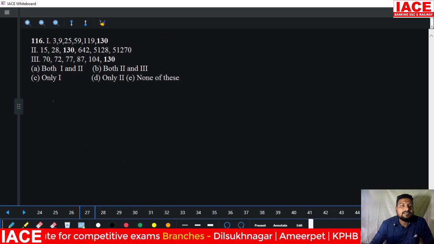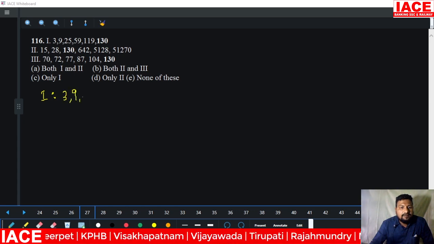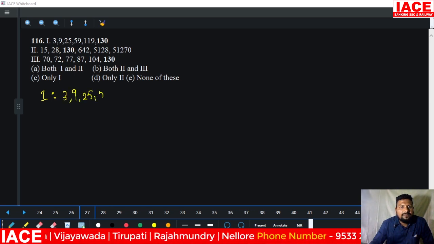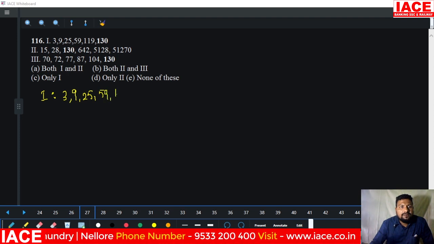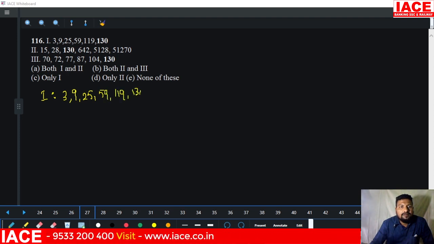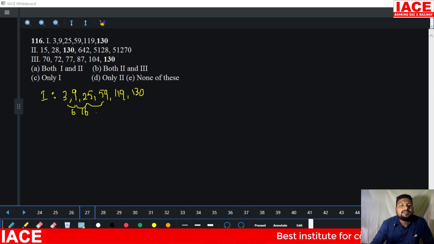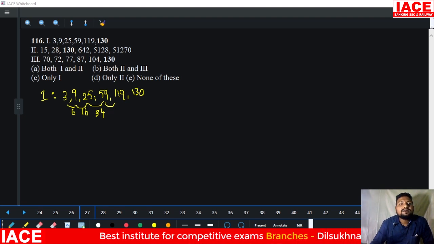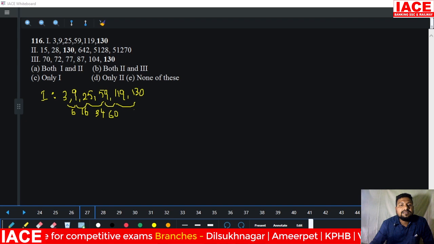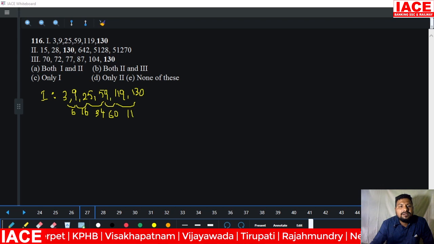Next, 116, statement 1: 3, 9, 25, 59, 119 and 130. We have to focus on 130. Here the difference is 6. Here the difference is 16. Here the difference is how much? 25. It is 34. And here the difference is how much? 60. And 119 becoming 130 means 11. Look, the difference is increasing, but suddenly it decreases. That means this series is totally wrong.